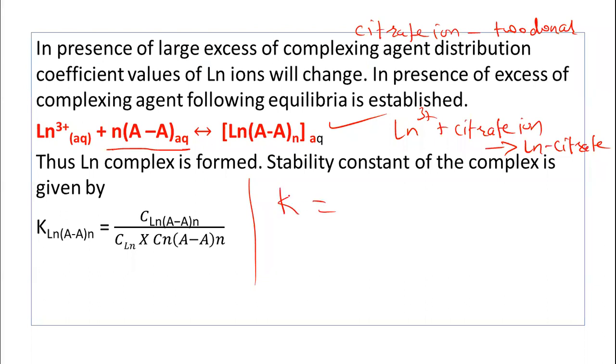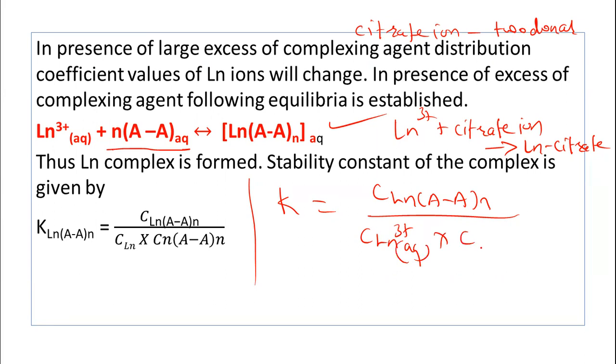So the equilibrium constant K equals the concentration of the product divided by the concentration of the reactants. The product is a complex, so we write the concentration of the lanthanide complex divided by the concentration of the lanthanide ion in aqueous phase multiplied by the concentration of the complexing agent AA, n number of molecules, in the aqueous phase.